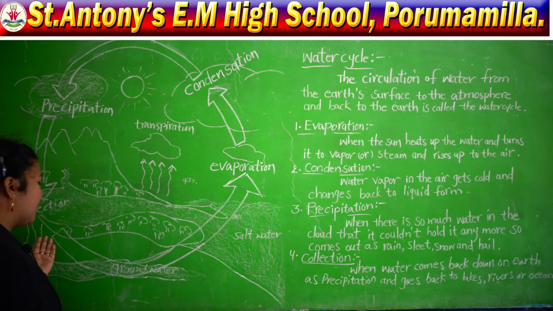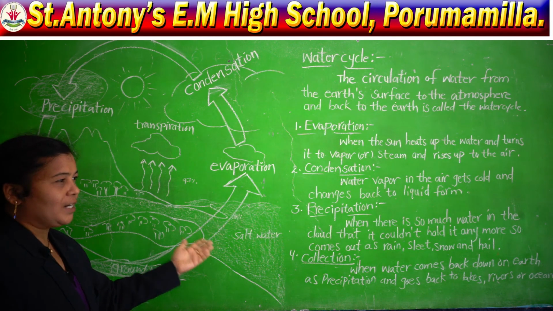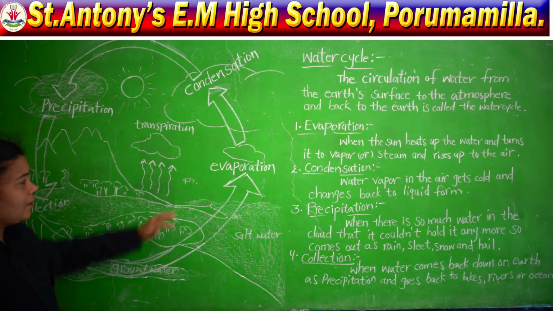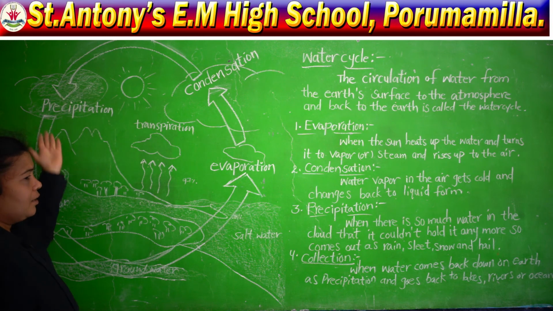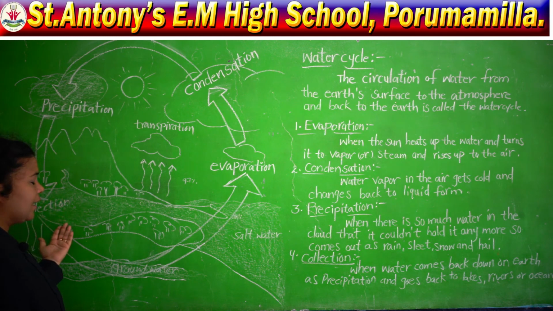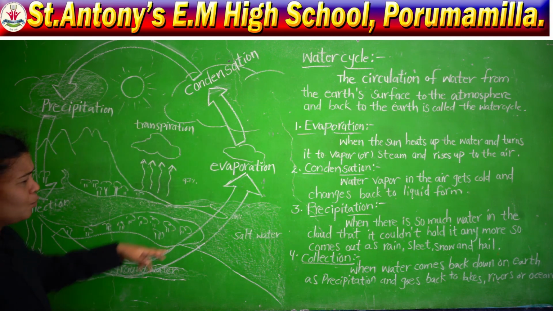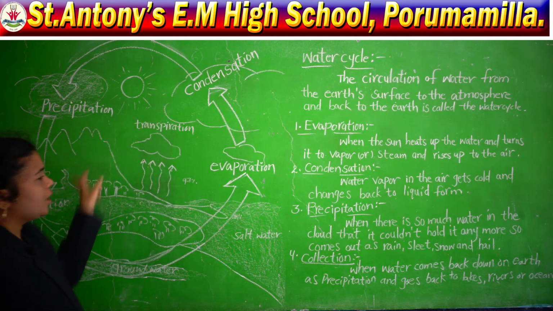Again it forms groundwater. All this water reaches rivers, seas, oceans and wells. Again it starts as vapor, liquid and rain, and collects as water. So, the whole process is moving like a circle. That we call the water cycle.